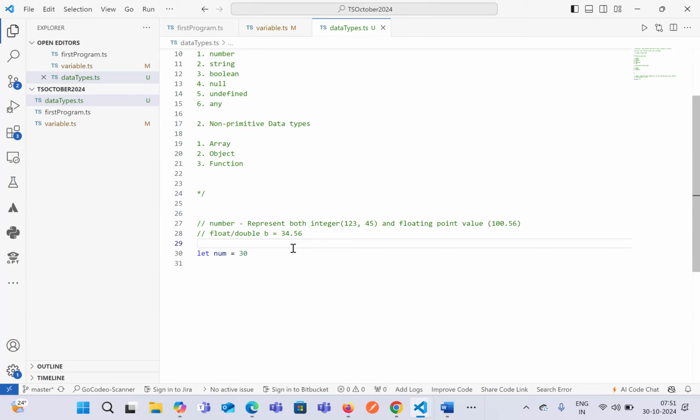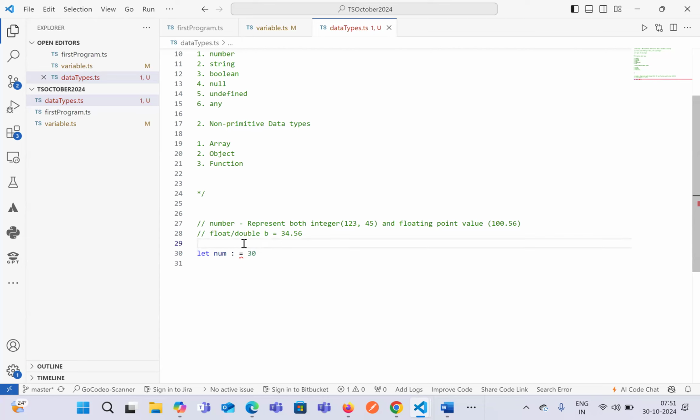Okay. So if you see over here, what we did is we just declared a variable with a keyword, variable name, and then value. This is exactly similar in JavaScript as well. We define it similarly in JavaScript. There is no difference at all. The only difference is that in TypeScript we provide the data type over here.